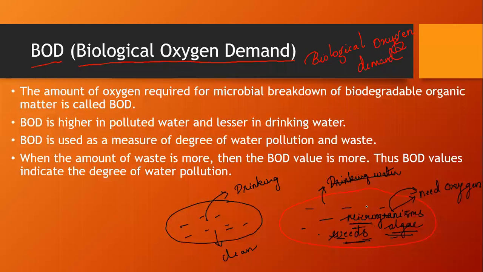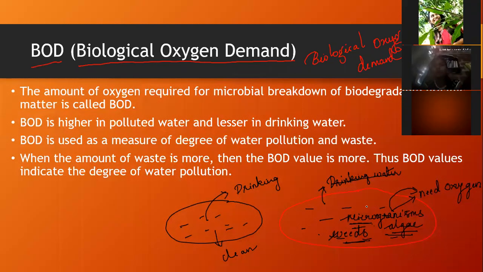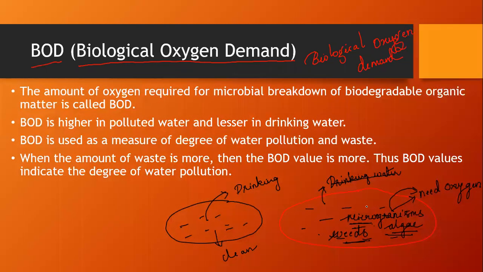You must have come across such advertisements for RO purifiers and UV purifiers, yes or no, the water purifiers which are used. A major thing they show is the BOD value.